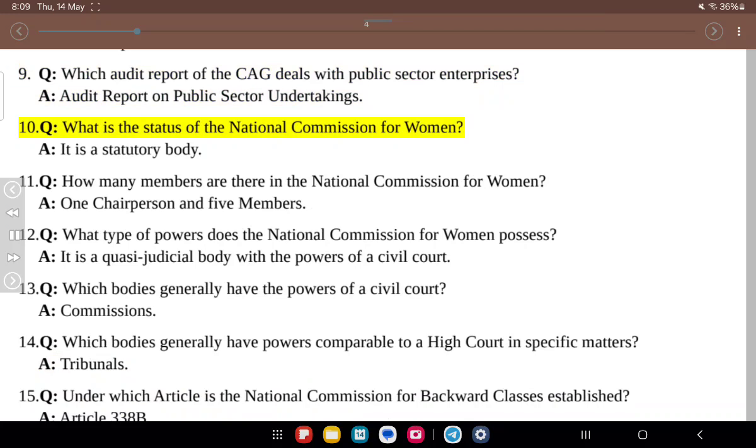10. Q. What is the status of the National Commission for Women? A. It is a statutory body. 11. Q. How many members are there in the National Commission for Women? A. 1 chairperson and 5 members. 12. Q. What type of powers does the National Commission for Women possess? A. It is a quasi-judicial body with the powers of a civil court.